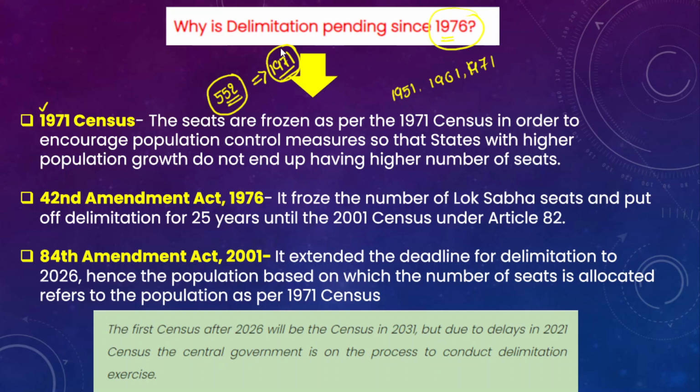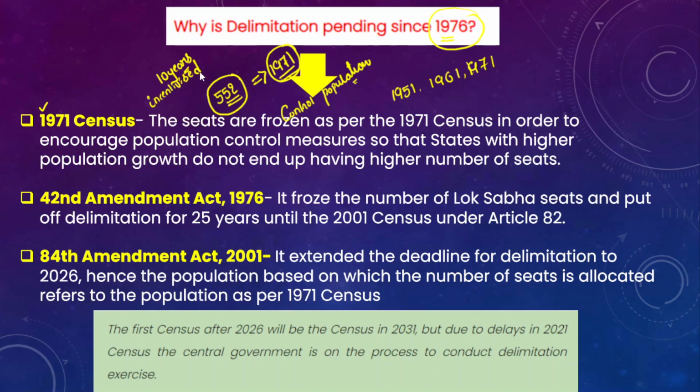It is primarily to control population, because when we conduct the delimitation exercise after every 10 years, states with more population will be incentivized with more seats.